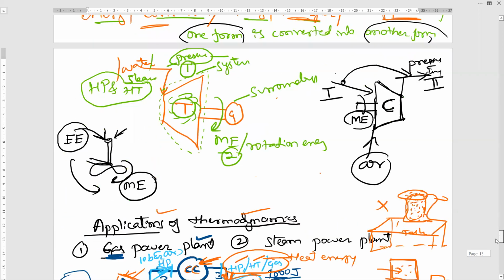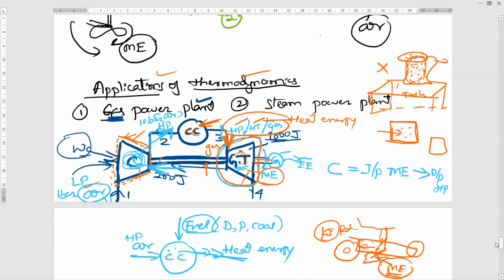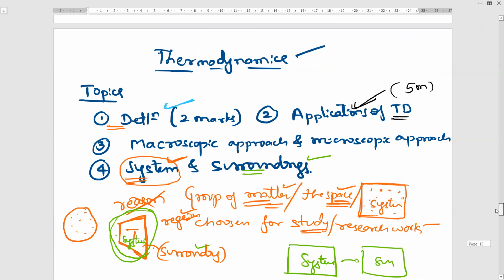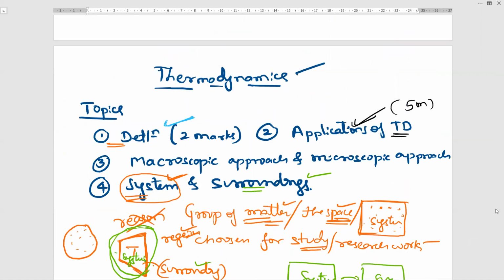Yes, sir. Okay. So for example, if they ask about applications of thermodynamics, we explain this Brayton cycle. Because anyway, you have understood the Brayton cycle, no? You explain in your own words. Okay, this is the second topic, applications of thermodynamics. Then the third topic is macroscopic approach and microscopic approach.